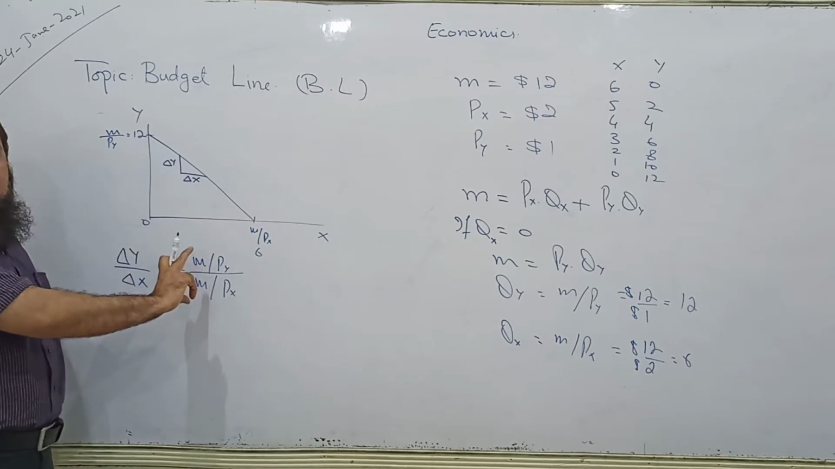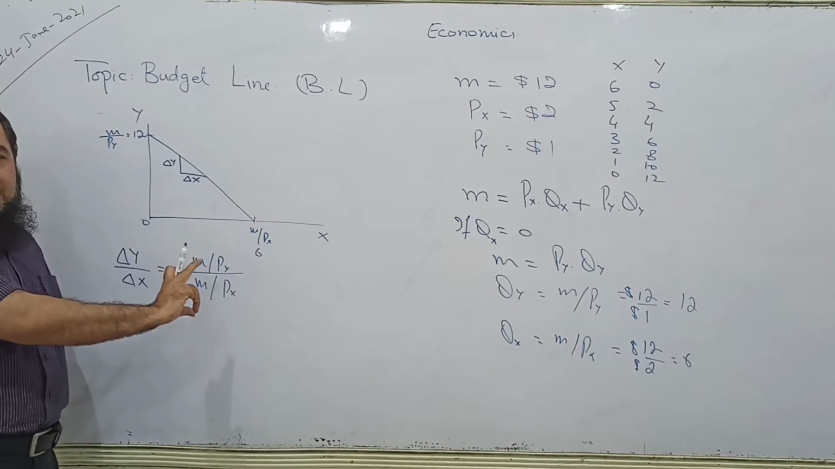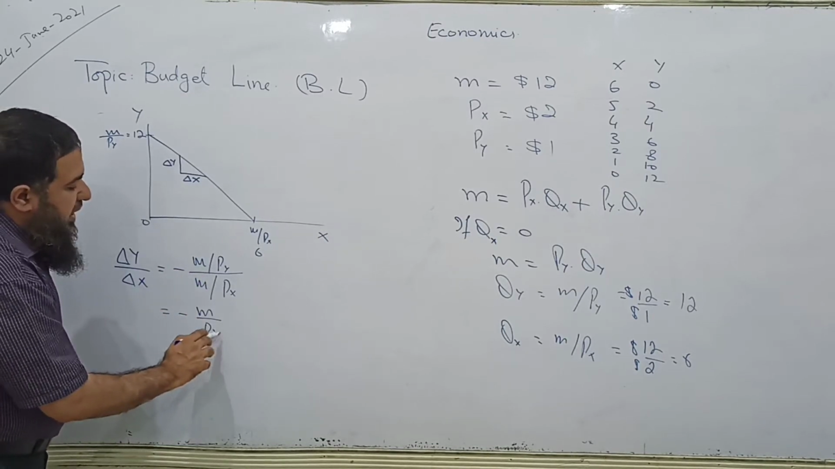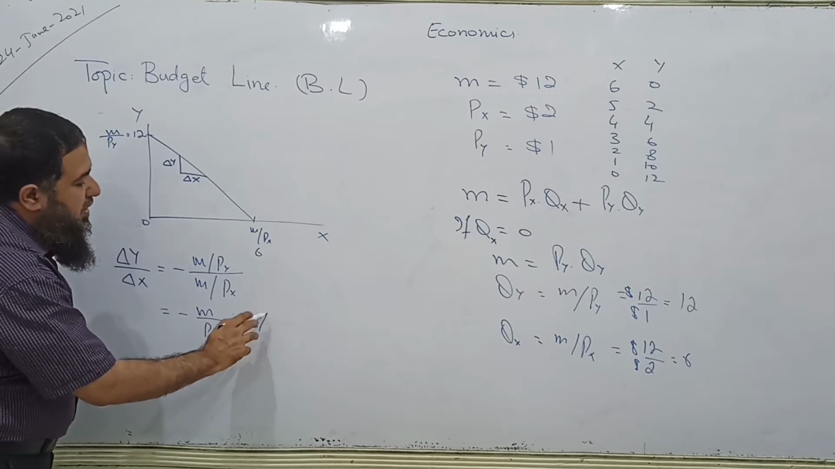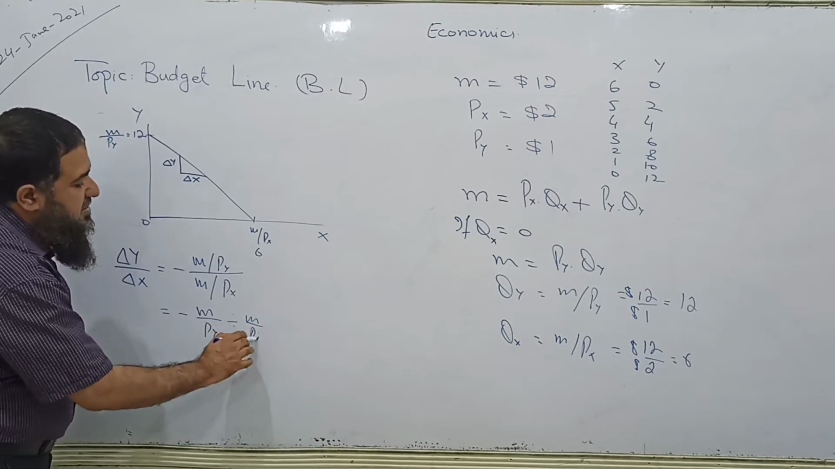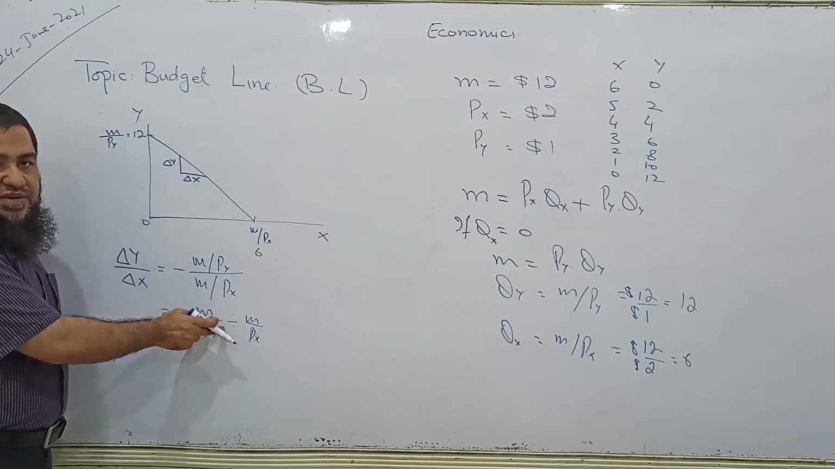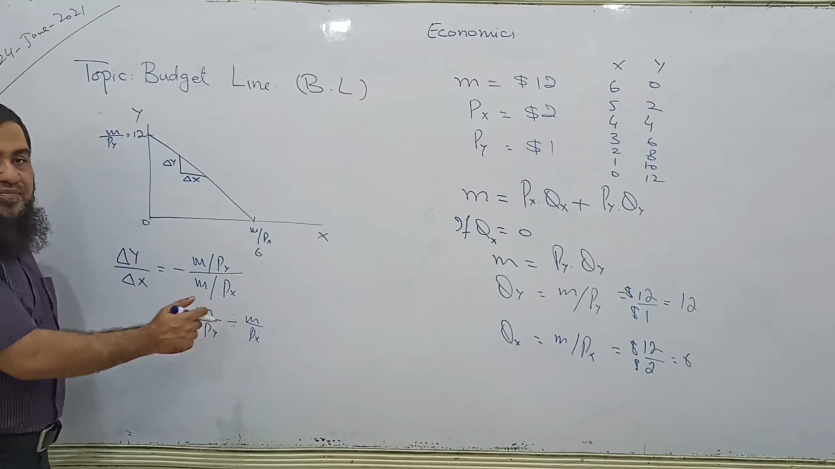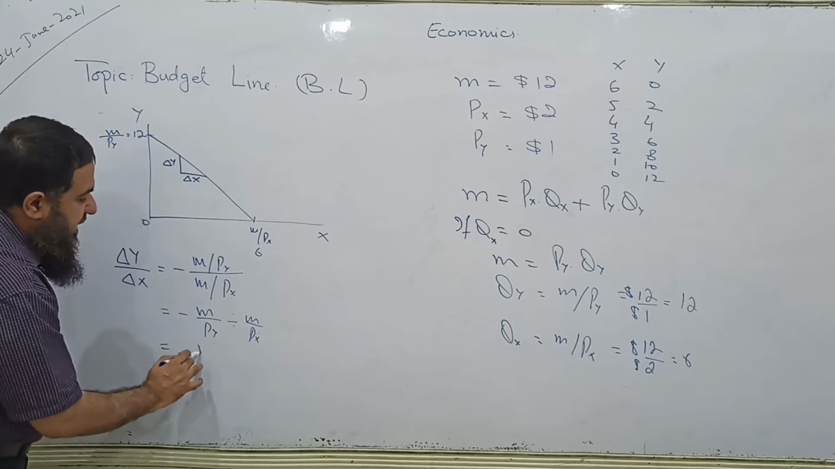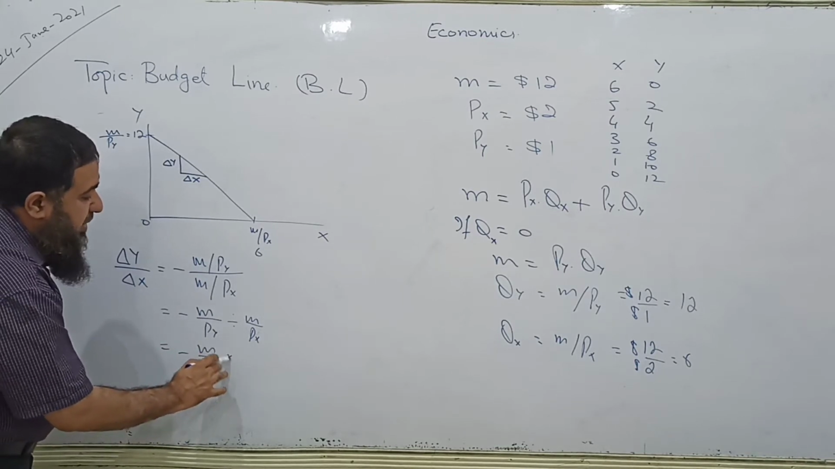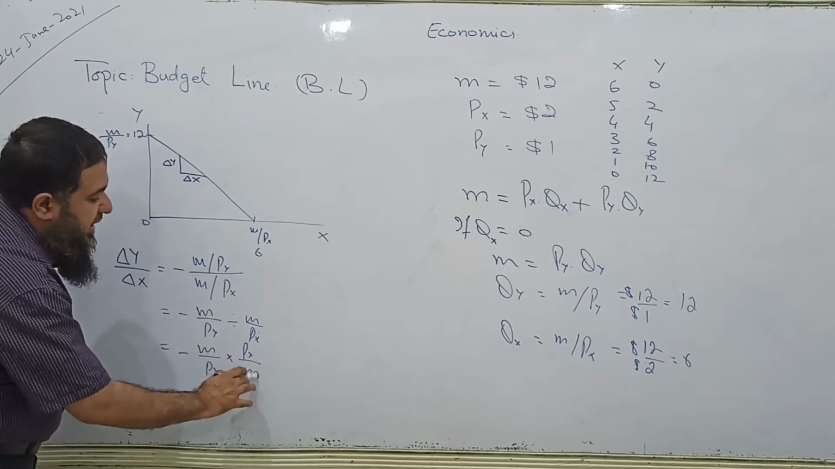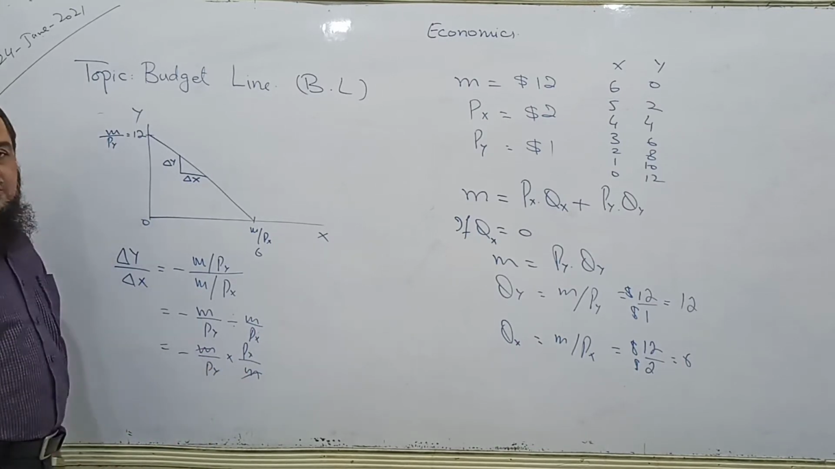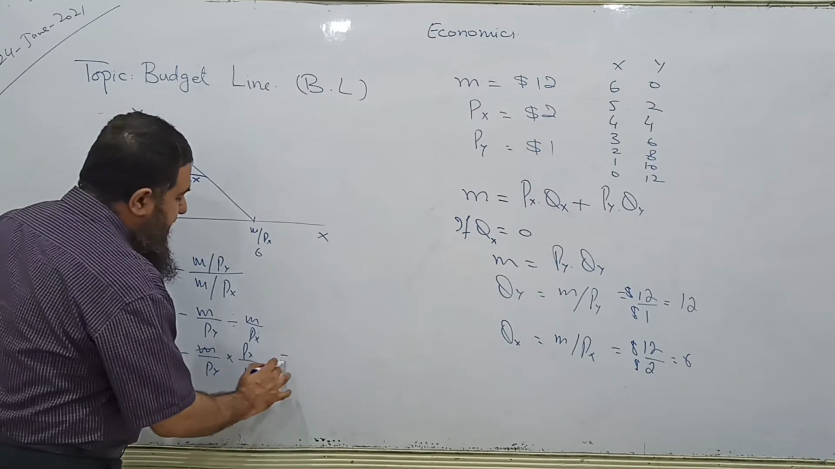This is now the double division. Can you solve it by yourself? Okay. This is M over P of Y divided by M over P of X. So if we move this division sign, we have to write the multiplication sign, and this will be inverted now. So what is this? M over price of Y multiplied by price of X over M. M is cancelled out.